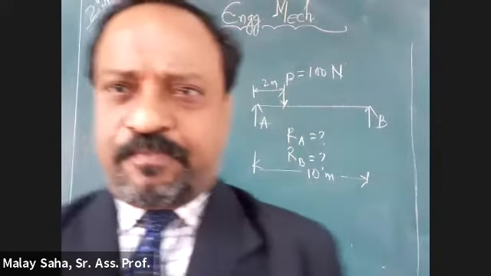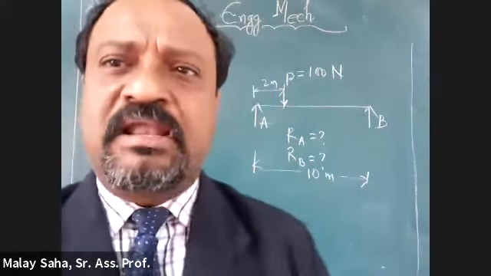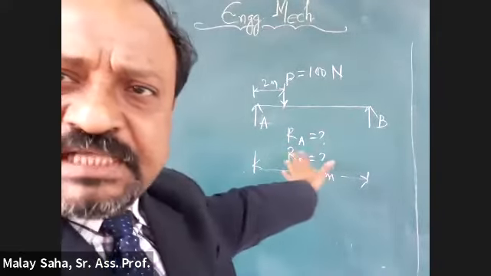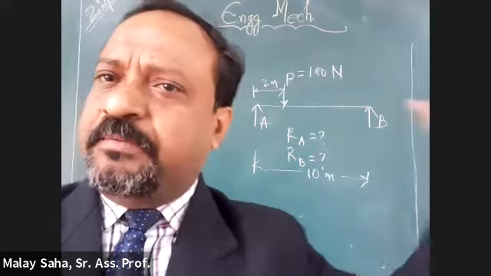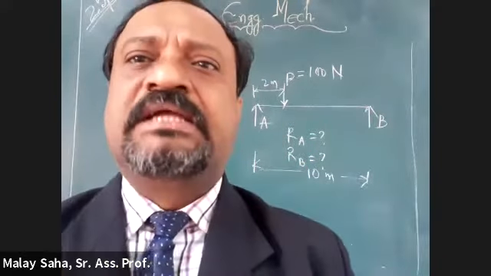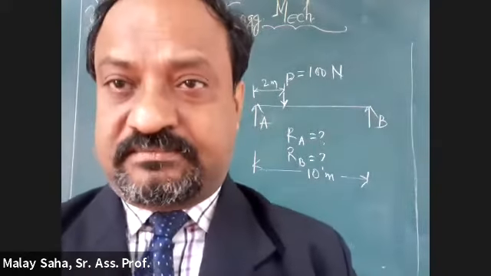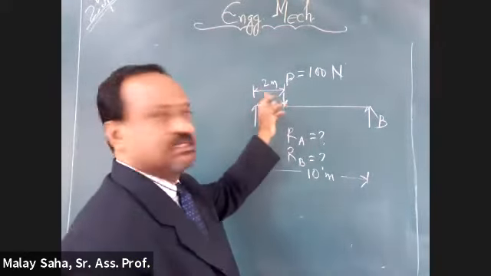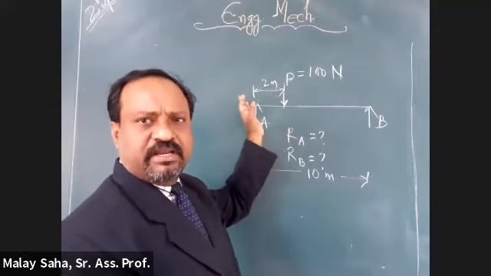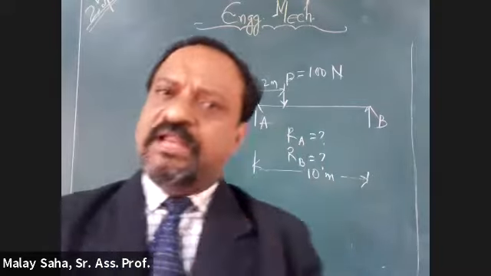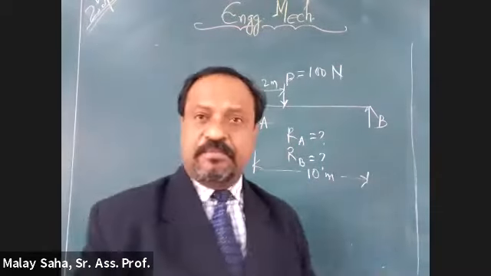But suppose, okay, now the question goes to Malay Burman. The situation is the same. The type of beam and type of load is the same. Tell me, without knowing the interdistance, like 2 meters from one end, can you really find out RA and RB?